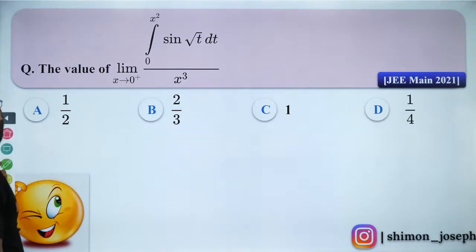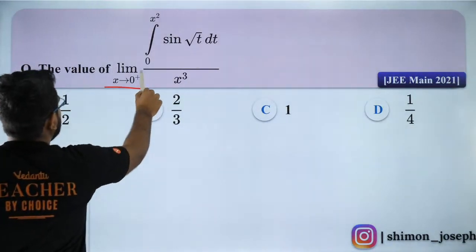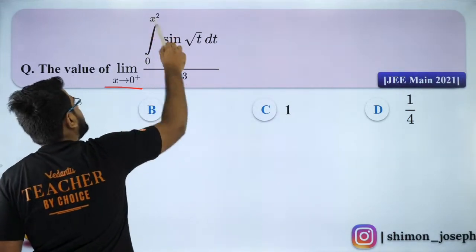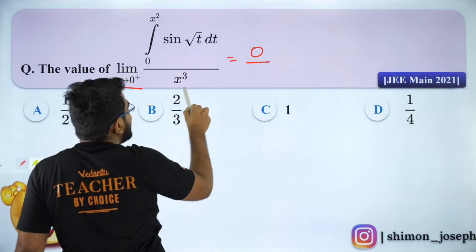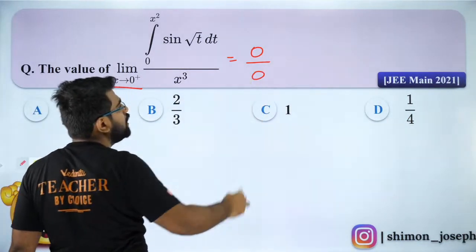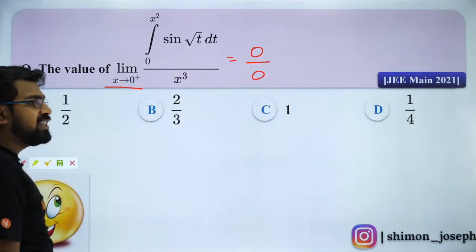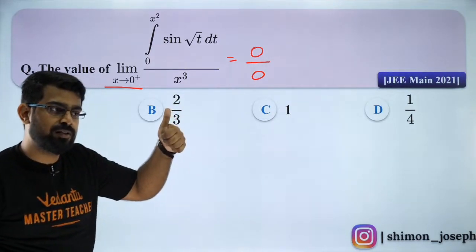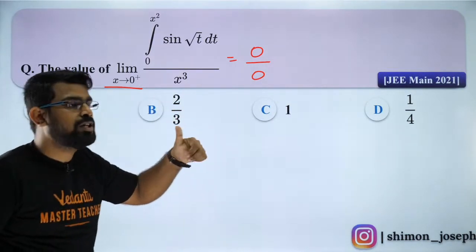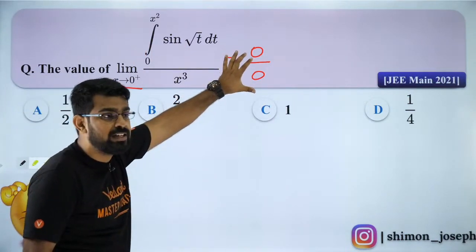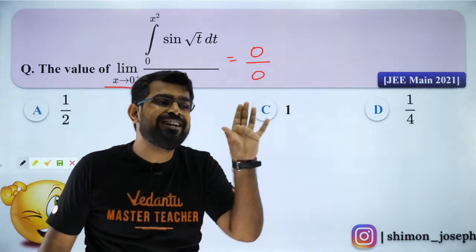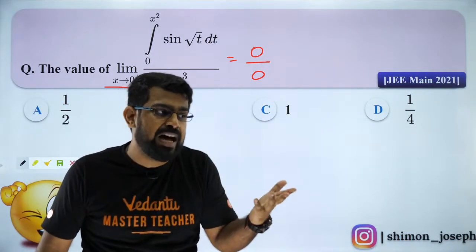So first of all, if I apply 0, I will get the integral from 0 to 0. Whenever you integrate from 0 to 0, it is 0, divided by 0 cube, which is 0. So I get 0 by 0, which is an indeterminate form. Are you all clear? So when you have an indeterminate form, we will use L'Hopital.